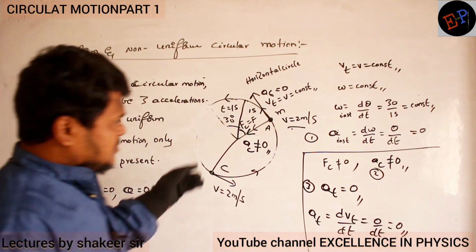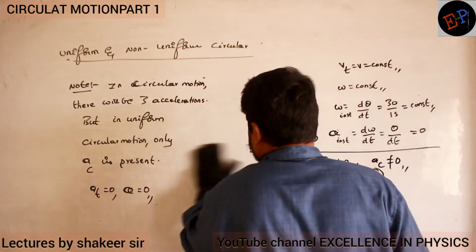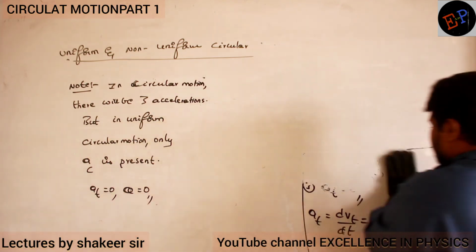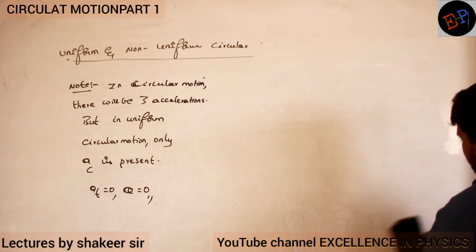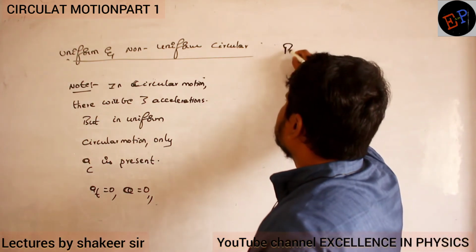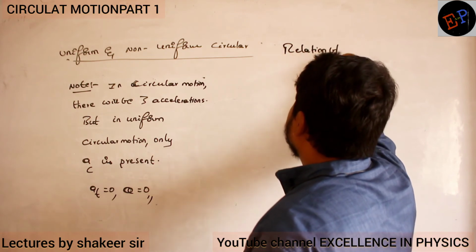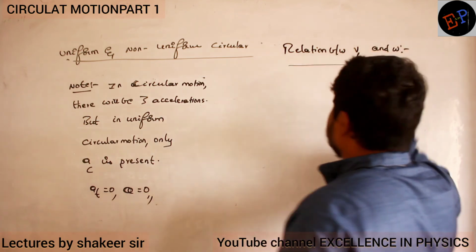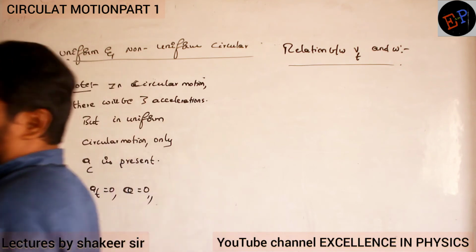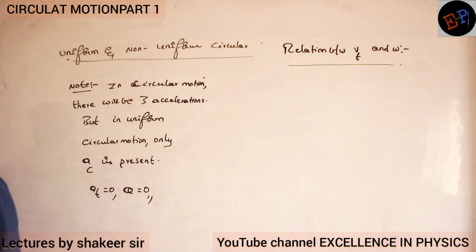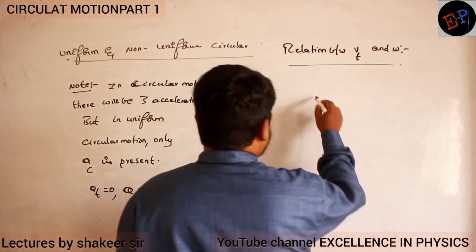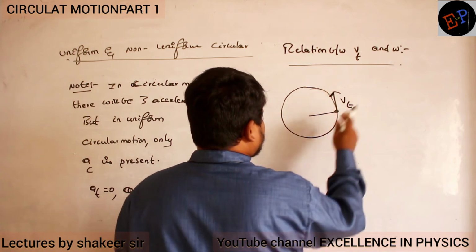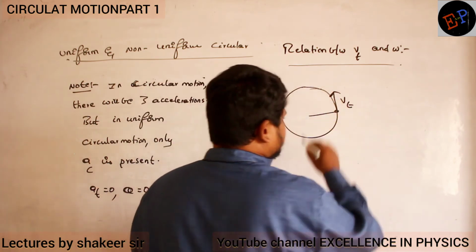So keep the next side heading: relation between tangential velocity and omega, angular velocity. Clear? What is meant by V tangential? If a body is moving in a circular path, this is the straight line velocity in the tangential direction, and that is called tangential velocity.